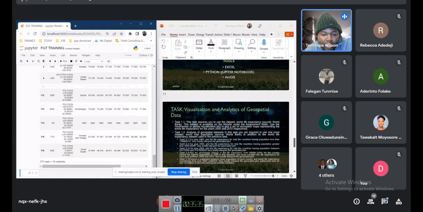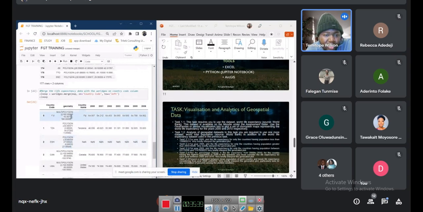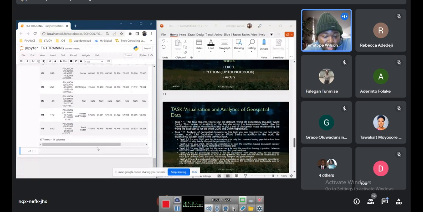Because of our time, I won't do any other cleaning. There's still more cleaning you need to do. You need to do outlier cleaning and all that. But for now, the data we've got is good enough because of our time. It's 6 o'clock already, we spent an hour basically. So I'm going to draw a map of the life expectancy, and then we see how it looks.